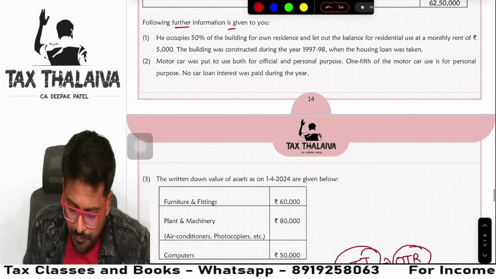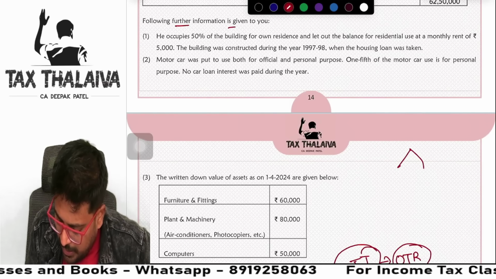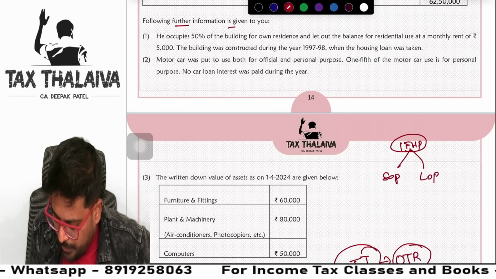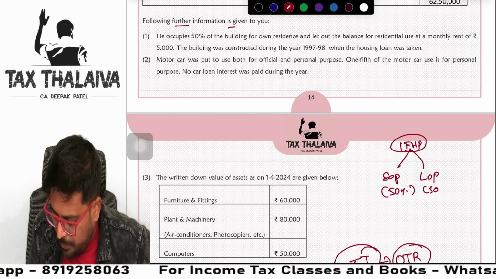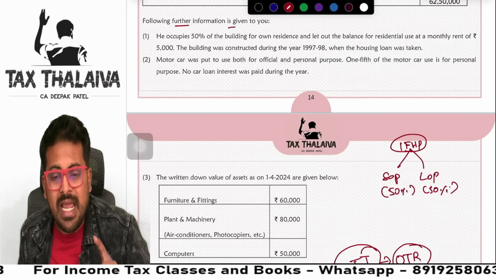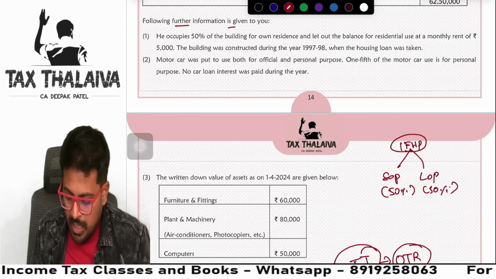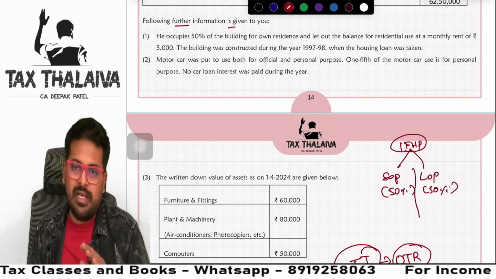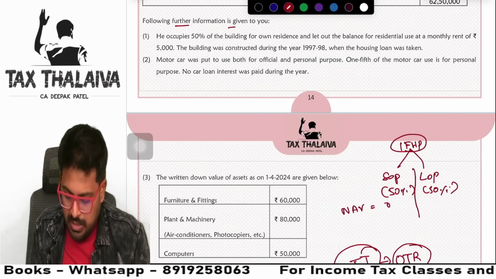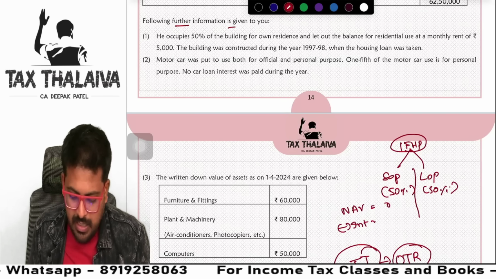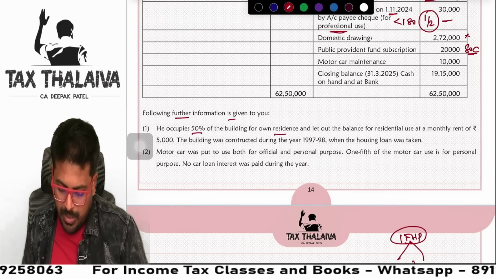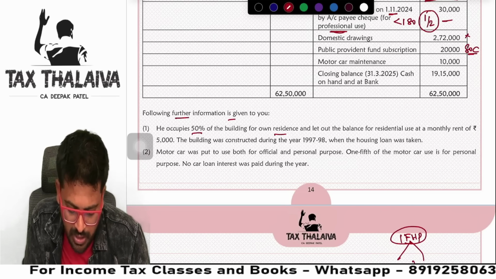So under income from house property, there will be two things: self-occupied property, let-out property. 50%, 50%. For self-occupied property, under optional tax regime, we can claim interest, no doubt. Correct? But under let-out property also we can claim interest. But under self-occupied property, NAV will straight away become nil. Less interest we can take. Correct? So let's see. He occupies 50% of building for own residence and lets out the balance for residential use at a monthly rent of 5,000.